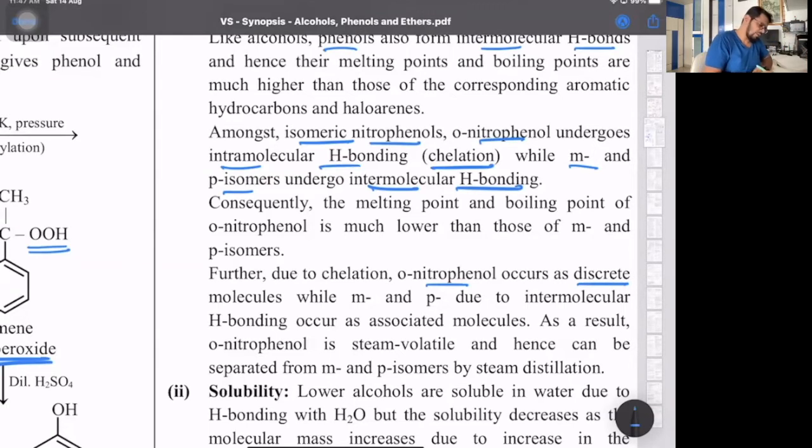As a result, very important, ortho-nitrophenol is steam volatile. That is, it undergoes steam distillation. Steam distillation, for liquids which are immiscible in water, but in presence of steam, their volatility increases. Hence, it can be separated by steam distillation.